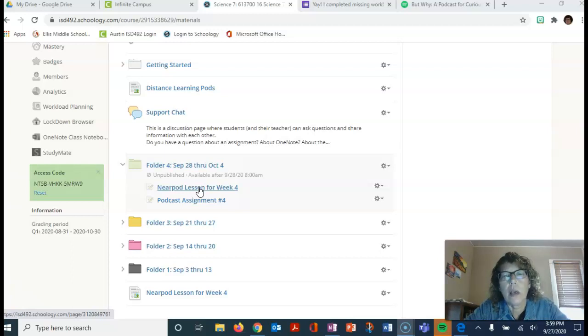Some things that will help Nearpod work better is if you restart your computer at least once a week. Also, if you find that it's not loading correctly, or it keeps asking you for the code, try a different browser. So if you're using Chrome, maybe try Firefox. If you're using Microsoft Edge, try using Chrome or Firefox and see if that works. If you've restarted your computer, chosen a different browser, and it still doesn't work, then by all means, please send me an email and we'll get it fixed.